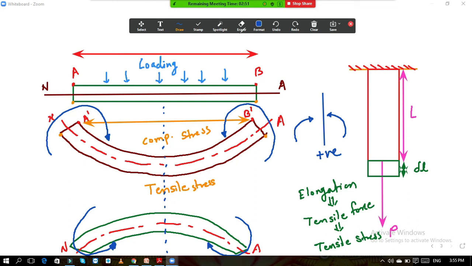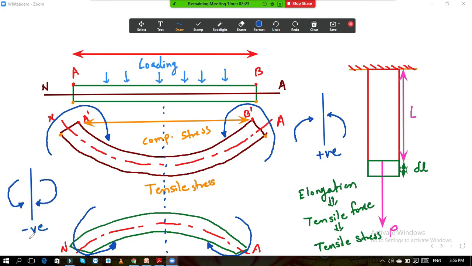Now again for this hogging moment, if I draw the section over here, you will see on the left hand side the moment is in this direction. So I will draw the direction of the moment, it is like this. And on the next side I will copy the same direction, it is this way. So while drawing the bending moment diagram, we take it as negative.